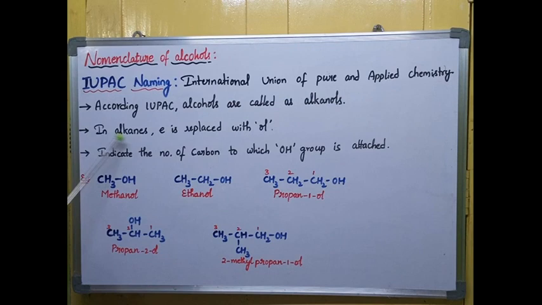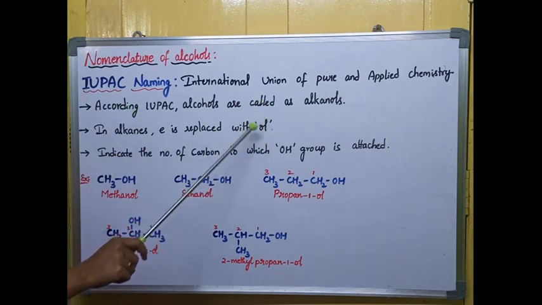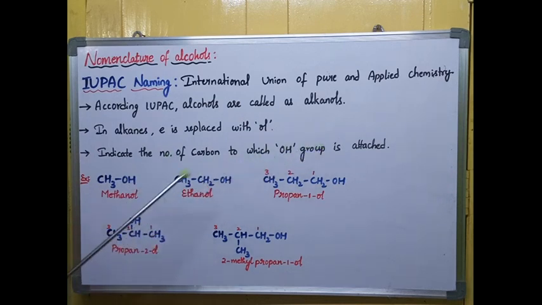In alkanes, we remove the E, and in place of E we keep OL. So every alcohol ends with OL. That is the main name here: the E is removed from the parent chain and in its place we keep OL. Now we should indicate the number of the carbon to which the OH group is attached. That means we should mention where the OH group is attached. Let us apply these rules to the examples now.